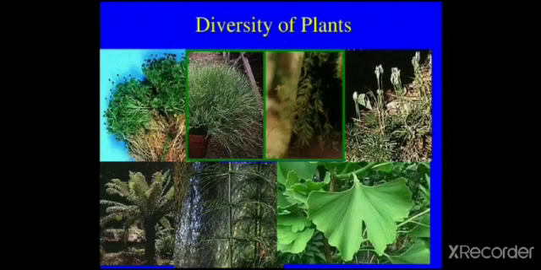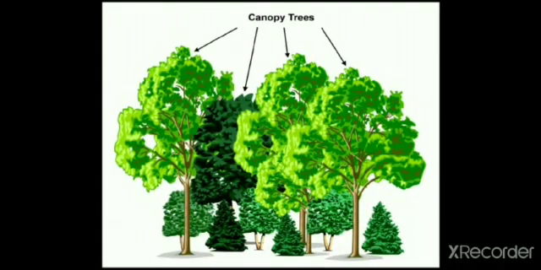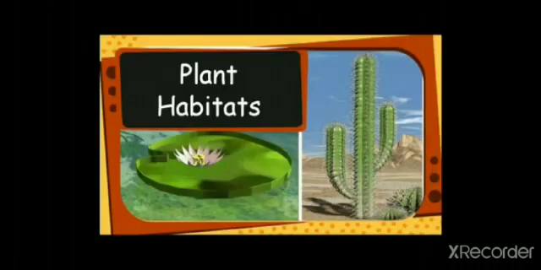Diversity in plants. Various types of plants are found in many places around us. Some plants like grass are short while others are tall and have a canopy. Canopy means the branches and leaves that spread out at the top of a tree, forming a type of roof. Some plants grow underwater while some others float on water. We find that some plants grow even in deserts.